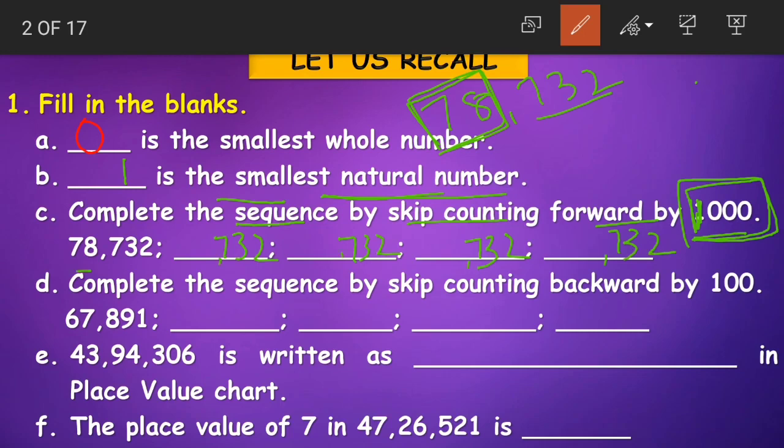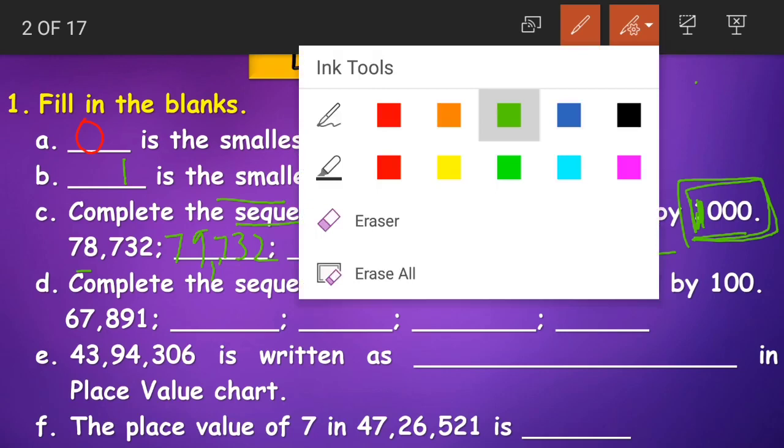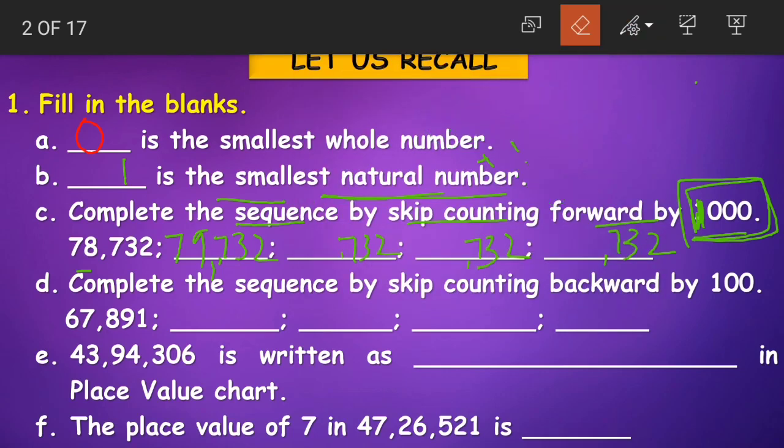We are having 78. What is the next 1000? After 78 comes 79,000. He has asked us to increase only 1000, so we are adding only 1. 78 plus 1 gives us 79. If he had asked us to skip count by 2000, we would have added 2 to 78. 78 plus 2 would have become 80. Understood children? He is asking us to skip count by thousands, by 1000, so we are adding 1 to the thousands place.